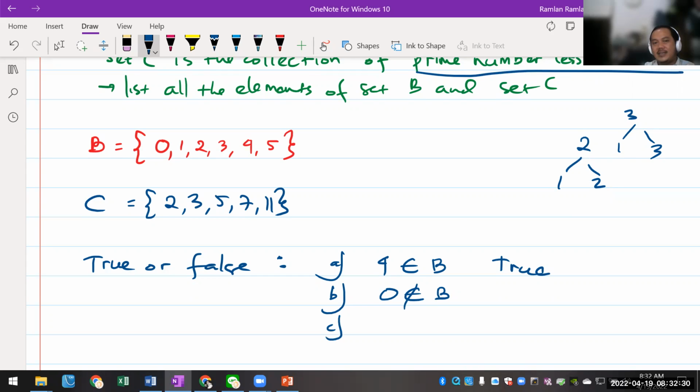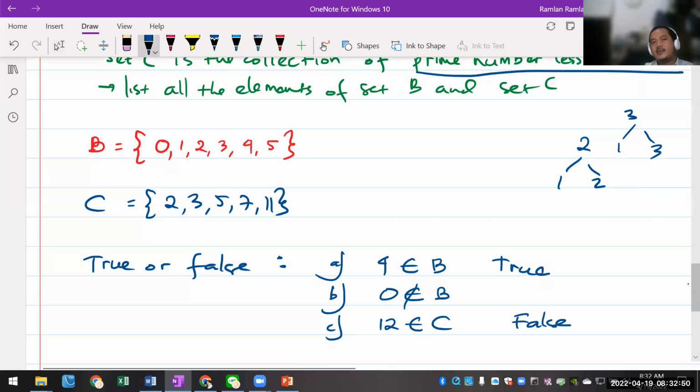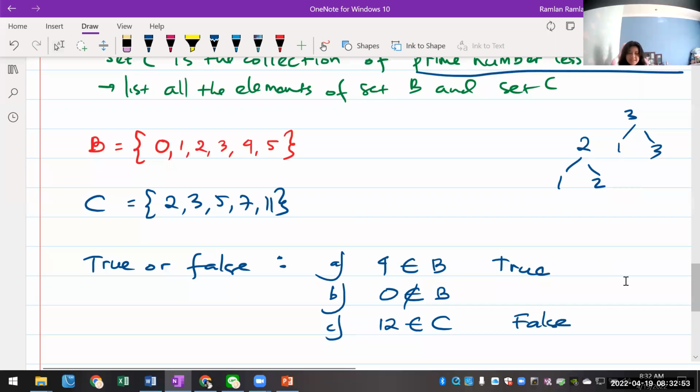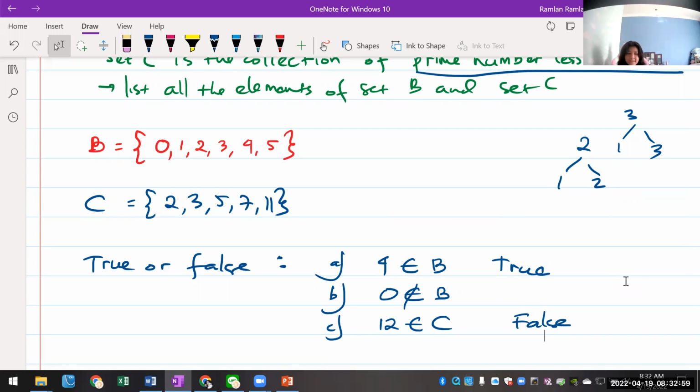Saya mau ke Niki. Okay, I'm gonna write down 12 is the element of C. Niki, what do you think for statement C? False. Kenapa false? Karena 12 nggak ada di C. Because the 12 is not in the set C, gitu ya.